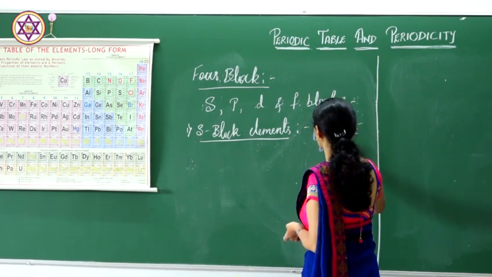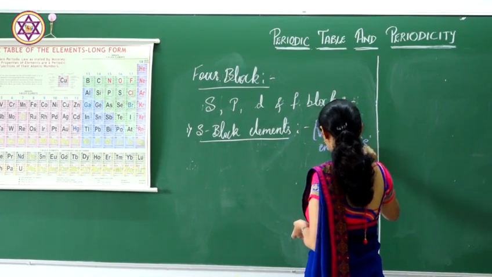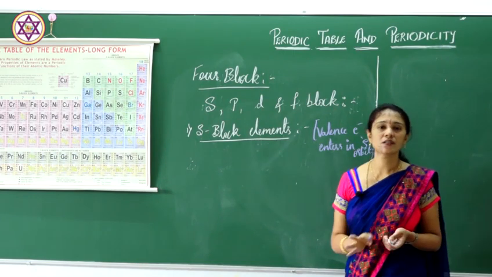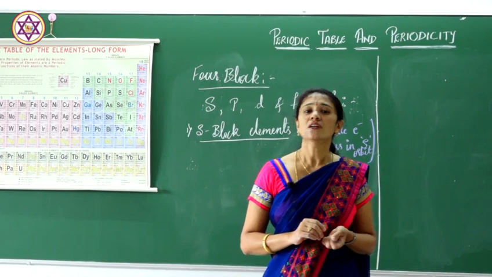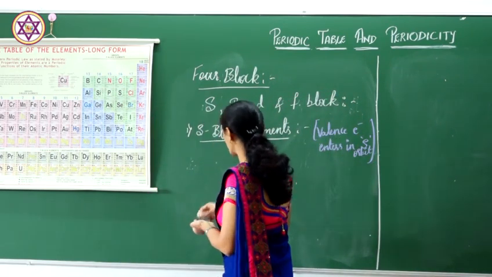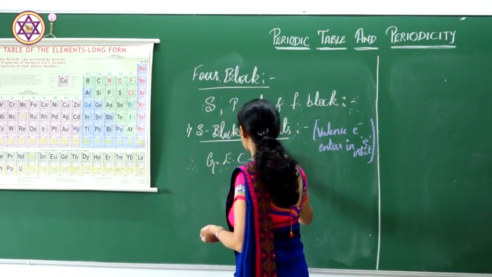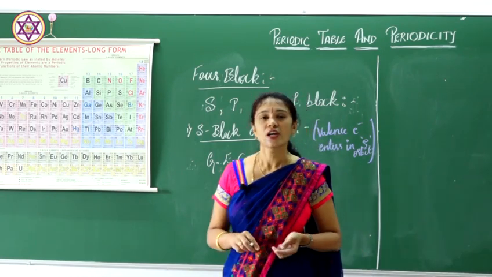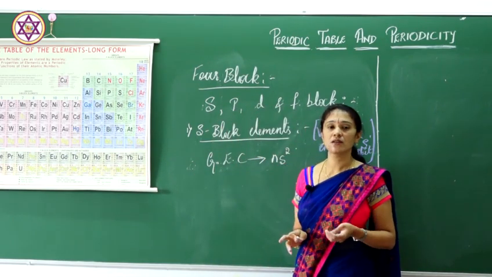Their general electronic configuration is ns2.